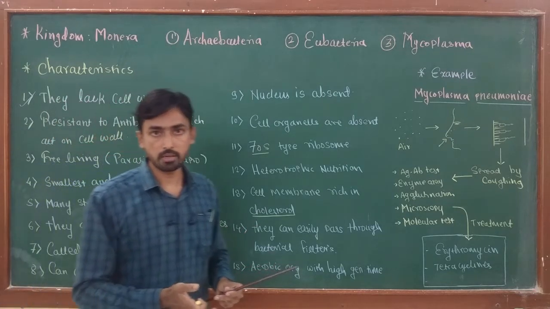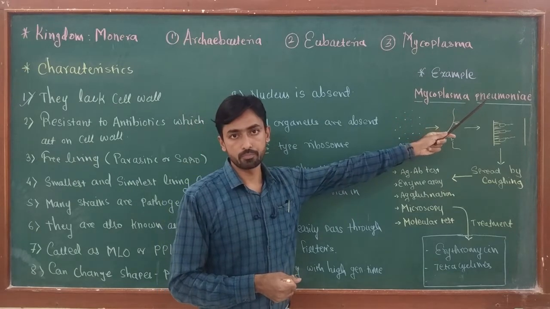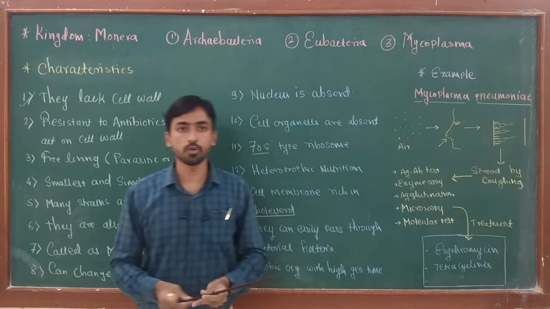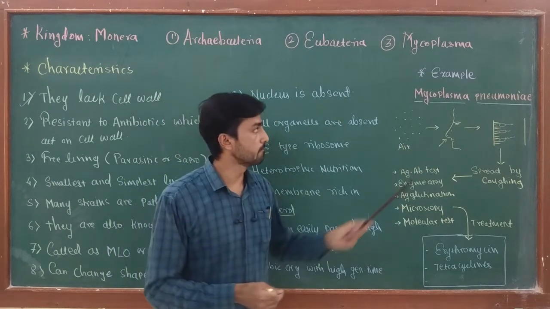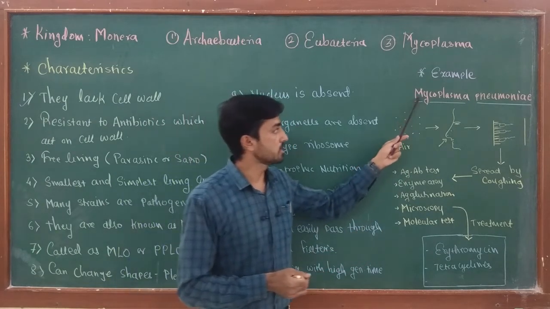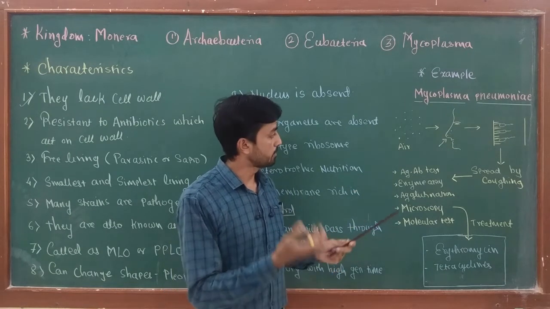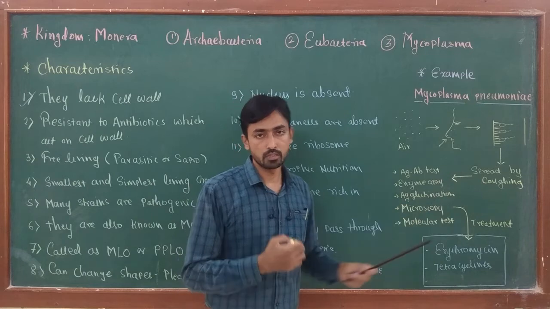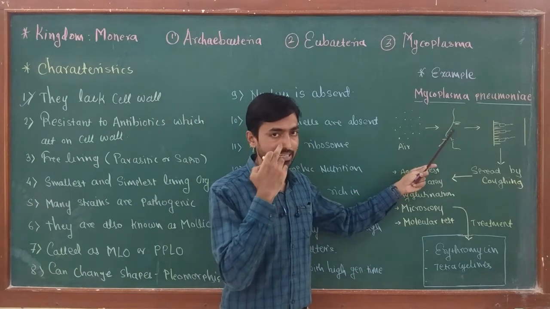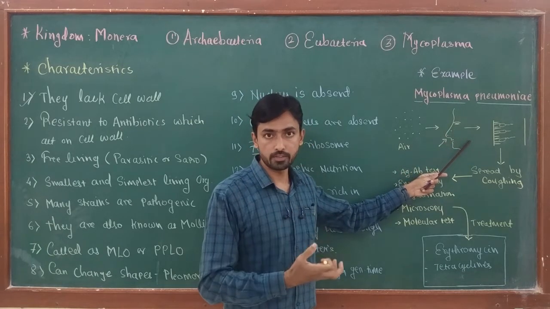Now, as a representative example, I'm going to discuss the bacterium Mycoplasma pneumoniae. This is the mycoplasma strain which is responsible for walking pneumonia in humans. This organism causes a disease of the respiratory system. The organism is generally present in the air in the form of droplets, and after inhalation the bacteria enter the respiratory system through the nostrils or nasal chamber, and then enter the trachea through the pharynx.